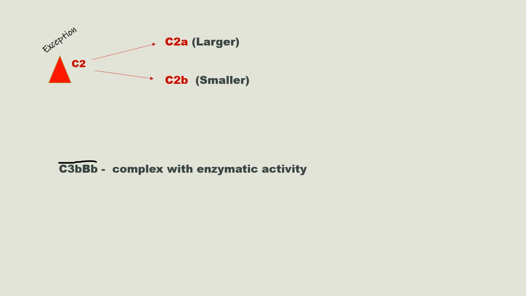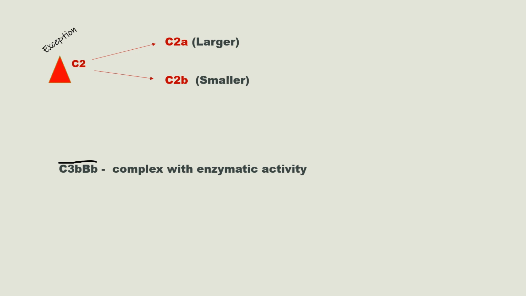But there is an exception. C2 splits into two fragments, C2a and C2b. Here the A fragment is the larger fragment and the B fragment is the smaller fragment. C2a will participate in the complement activation pathway for elimination of microbes from our body, but C2b will diffuse away and participate in inflammation.